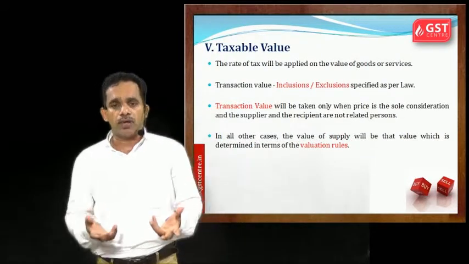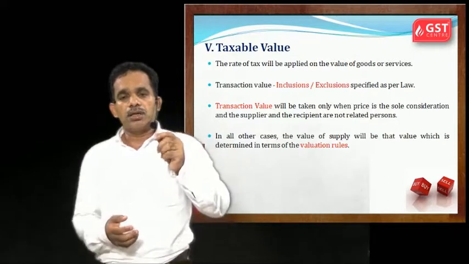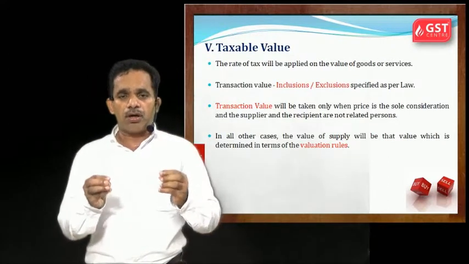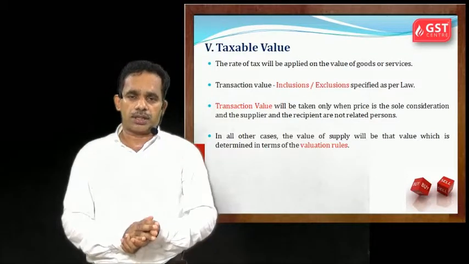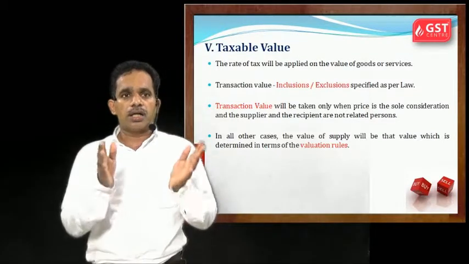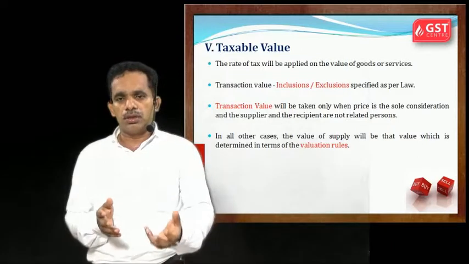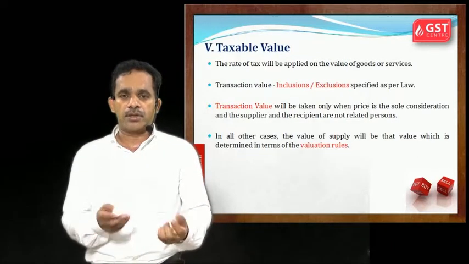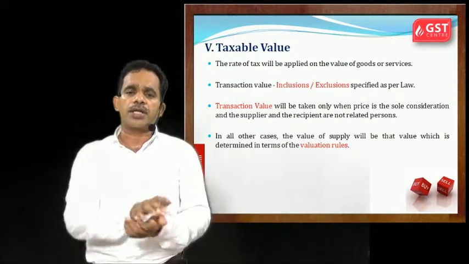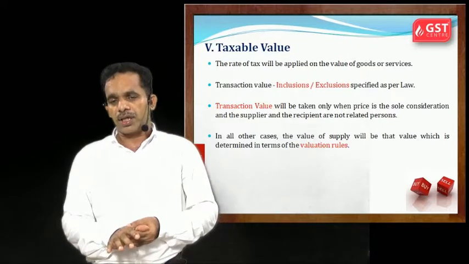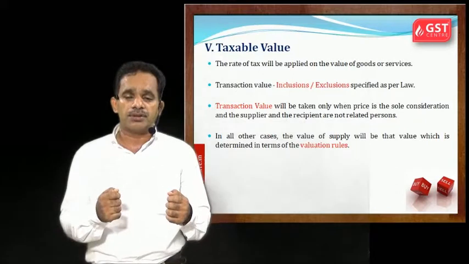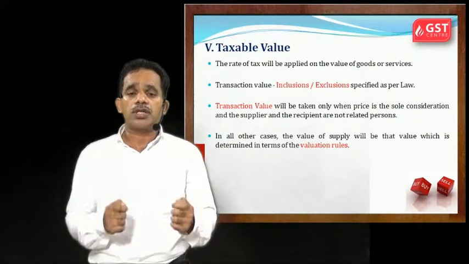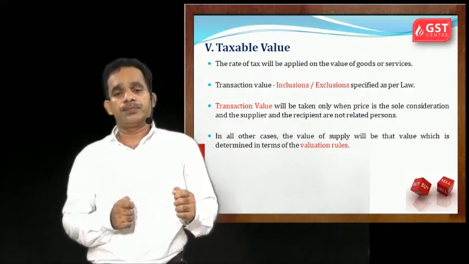What is taxable value? See, the value is very important because the value में GST calculation करता है. Okay, अगर एक goods का value होता है 10,000, तो 10,000 में calculation करेगा GST का. So finding out the correct value is very important, and for that valuation rules are applicable.